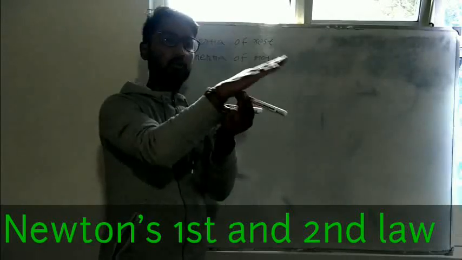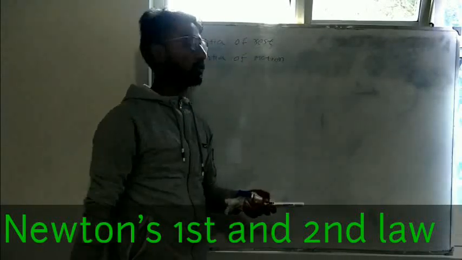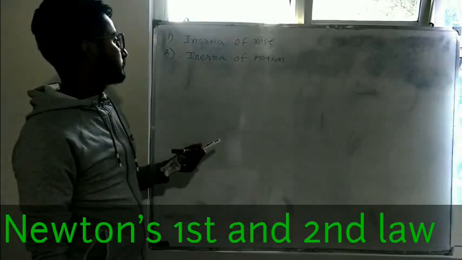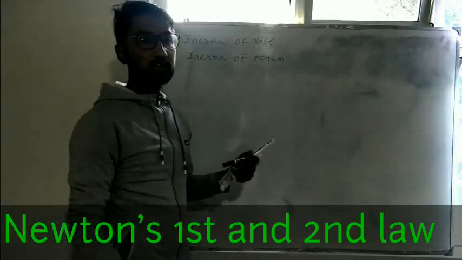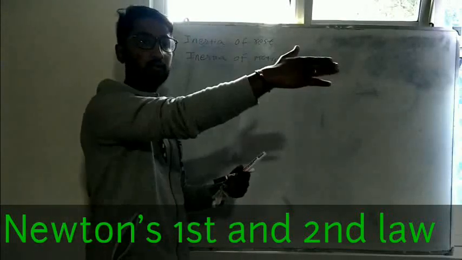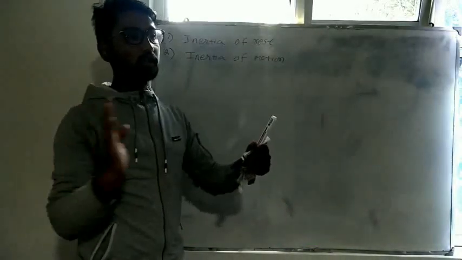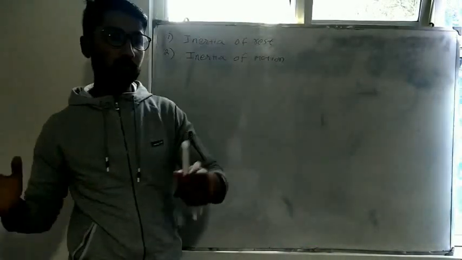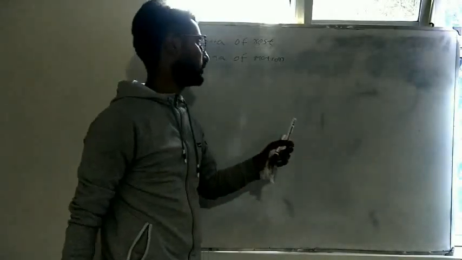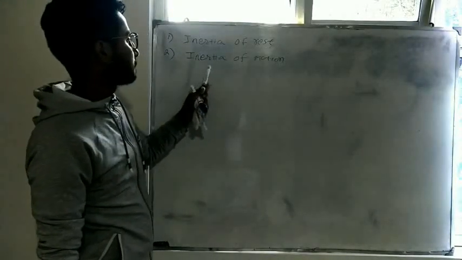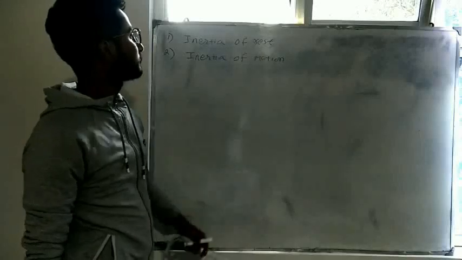That's why we lean forward. And that is the reason why athletes take a step back while jumping: if they run and jump while running, they gain momentum, which helps them get into motion easily. So this is inertia of motion.